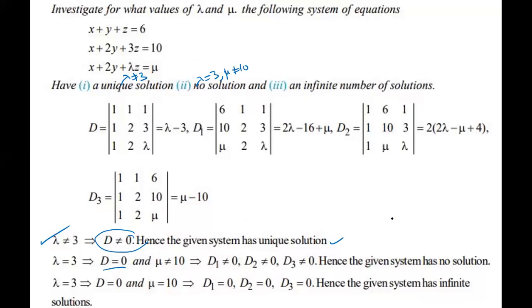Fine. The system of equations has infinitely many solutions means what here? All the values are zeros, meaning D is equal to 0, D1 is equal to 0, D2 like that. So for this case, what is the condition? Lambda is 3 and mu should be 10. Be careful with this type of problems. Revise properties only.